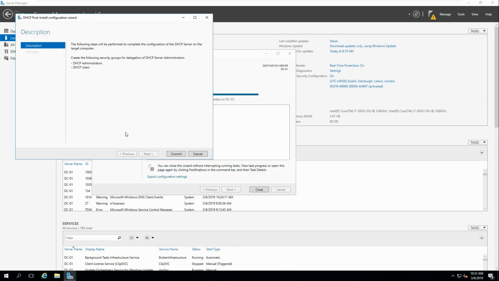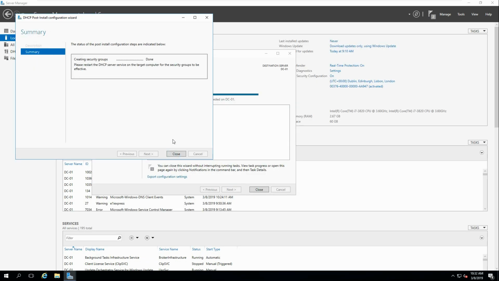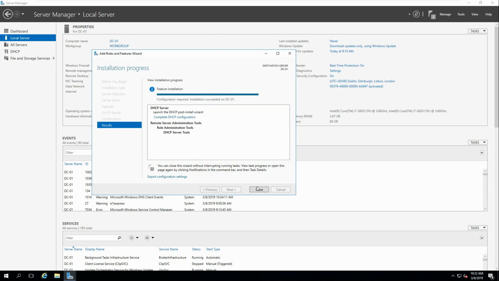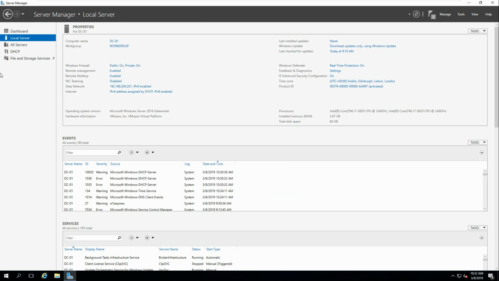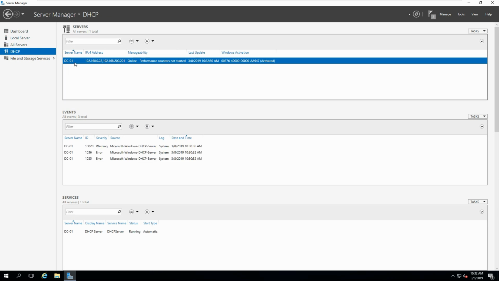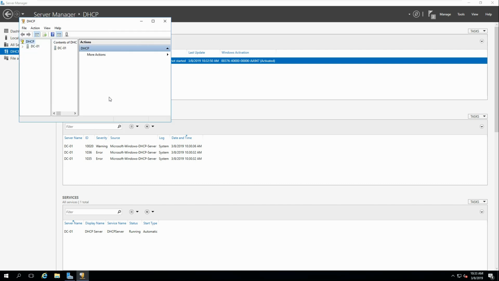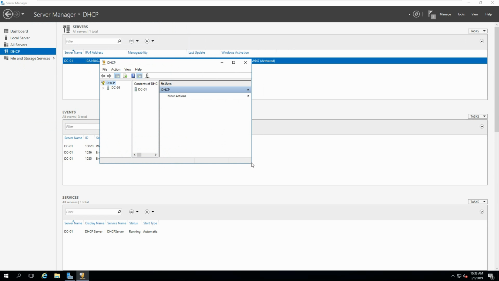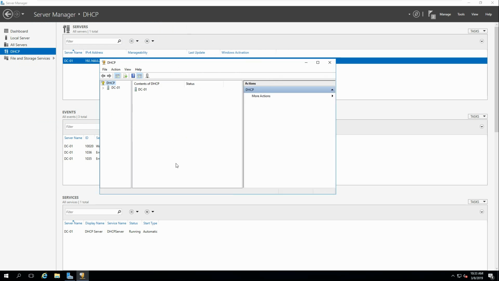This may take a few minutes. What you've got to do is click on this commit bit, and what that does is it adds on the actual system. So what I need to do now is go to the DHCP manager and create a zone for the actual DHCP.